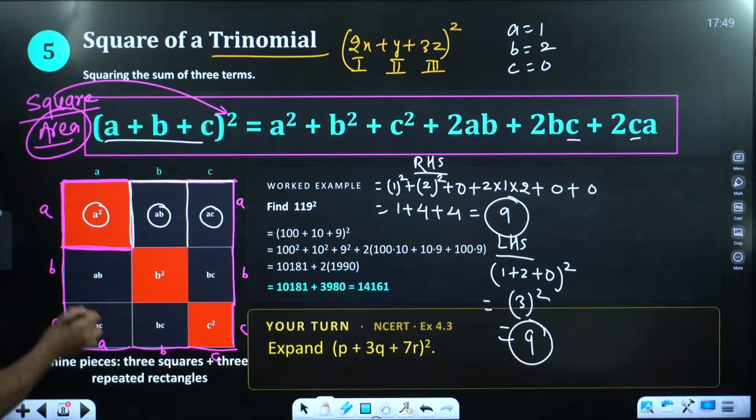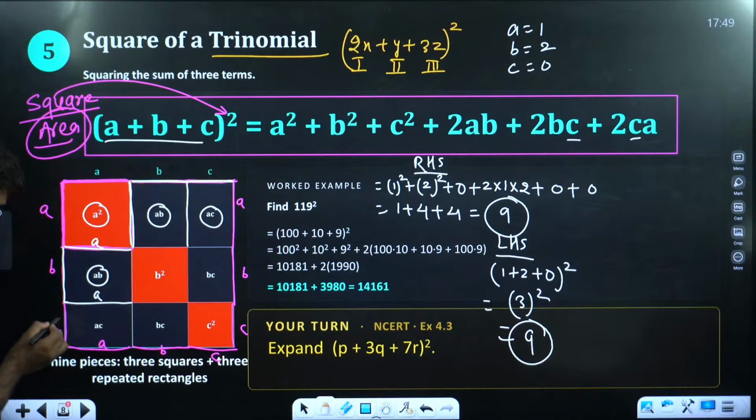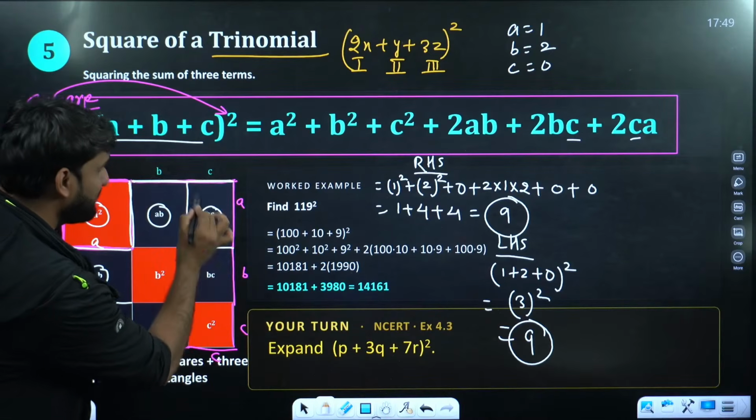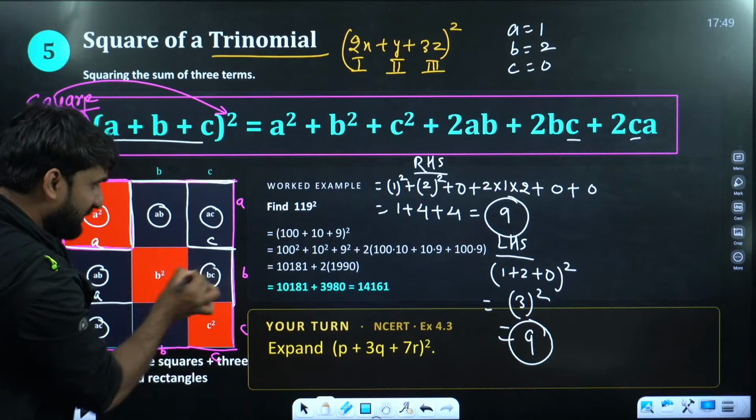Again, my dear, if this part is b and this part is a, so this area will be ab. And now again, if this part is a, because this is a square, and this part is c, the area will become ac. Similarly here, if this part is c, because this is c, and this part is b, the area will be bc.